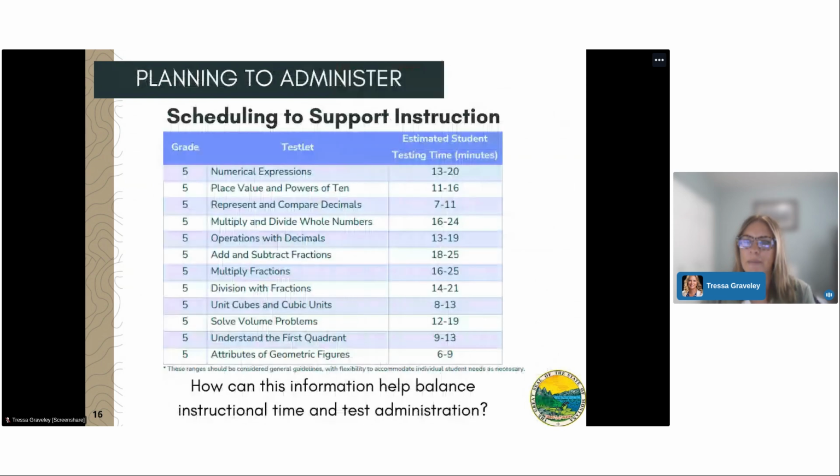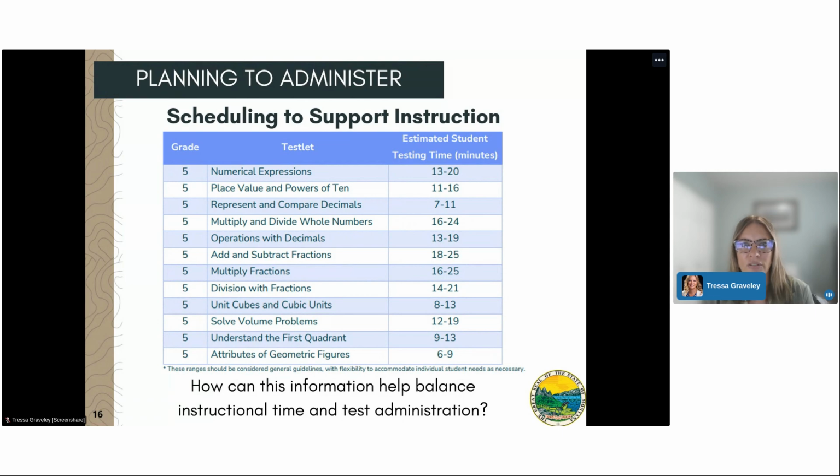Test timing documents are available on the MAST portal under Resources for Teachers. Two documents are available. One for math timings for grade levels and individual testlets, and another for ELA, grade levels and individual testlets. It's in this document that estimated time is given as a range.